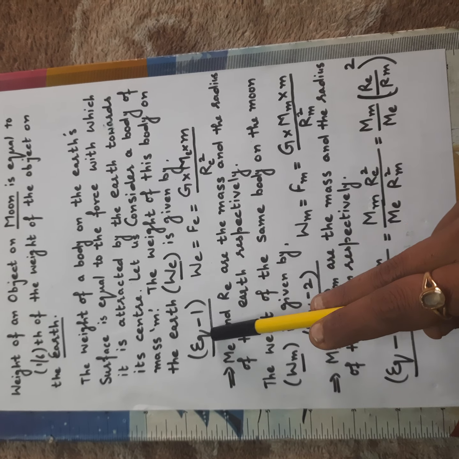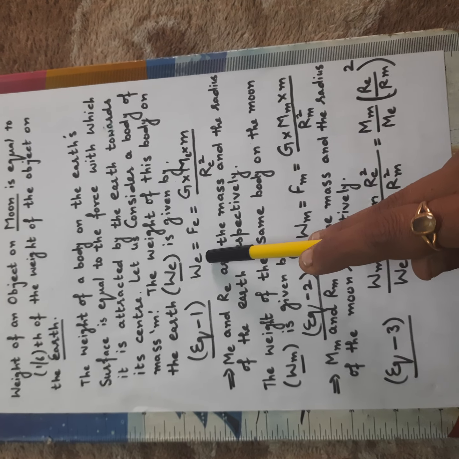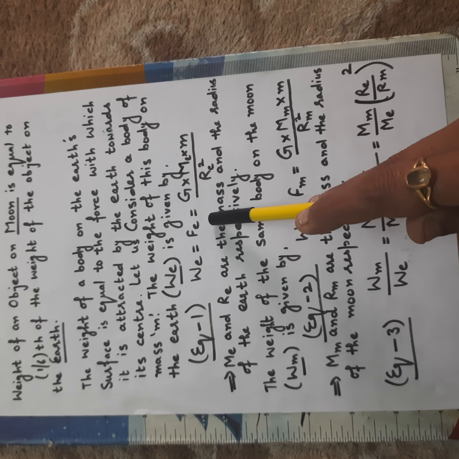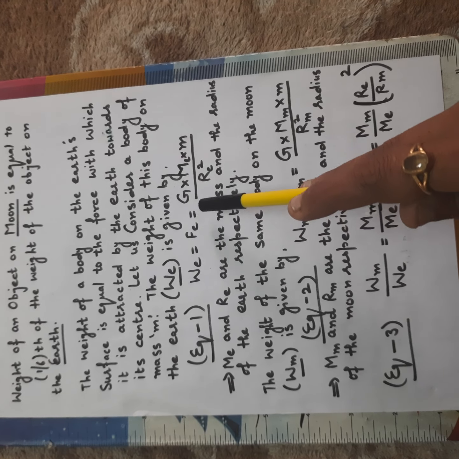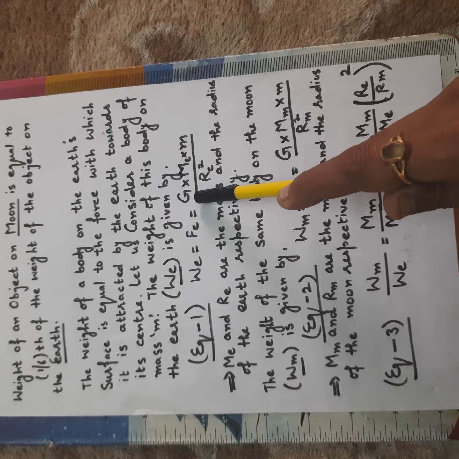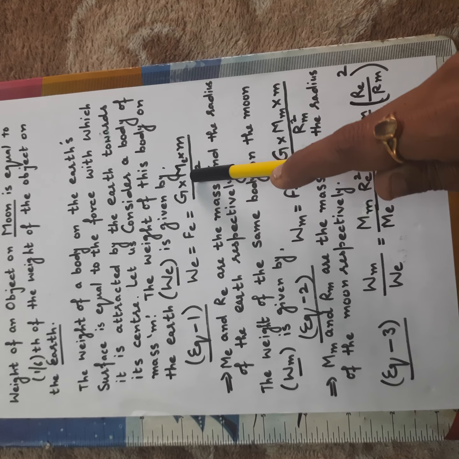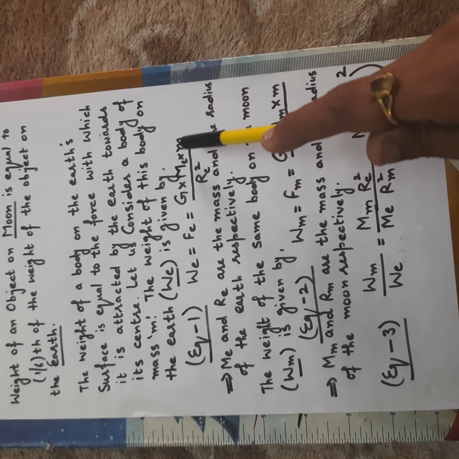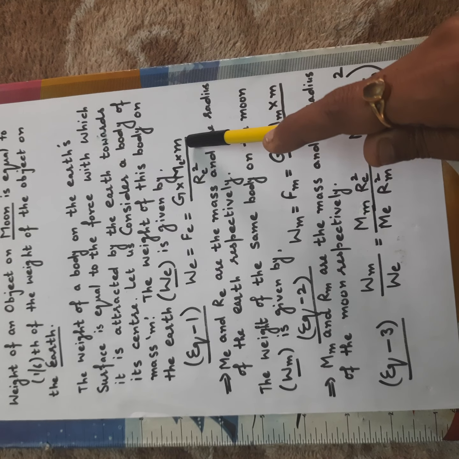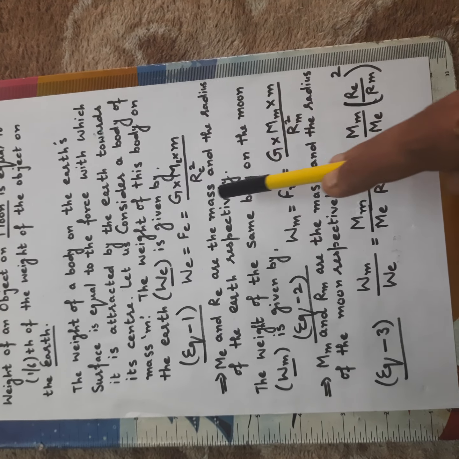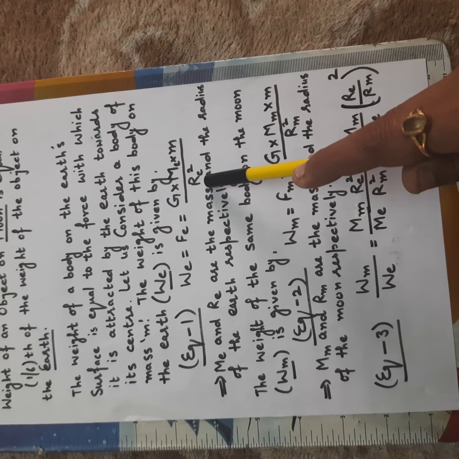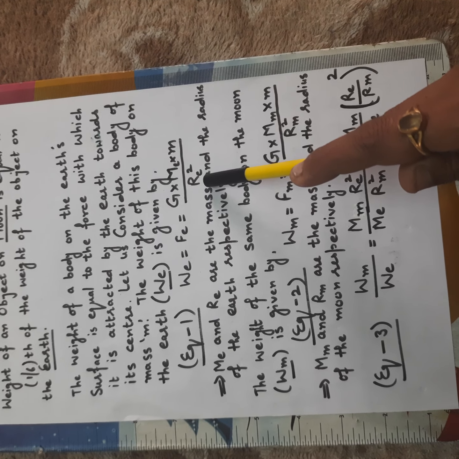So we have got one equation here: WE is equal to the force of attraction on earth, which is equal to G, the universal gravitation constant, into ME, mass of earth, into small m, the mass of any body which is on the earth, upon RE square, the distance between the two bodies.